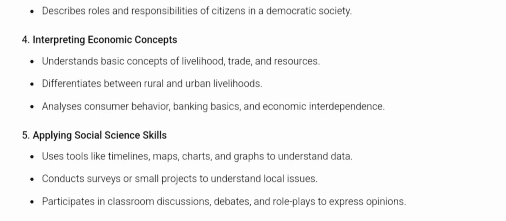Next, we have applying social science skills. So they should be able to apply different types of skills, like they should know how to use the timelines, maps, charts, graphs, etc., the globe, etc., right? Then they should be able to conduct surveys or small projects to understand the local issues, all right? Then also they should be able to participate in classroom discussions, debate competitions, and role plays to express their opinions and understanding, right?